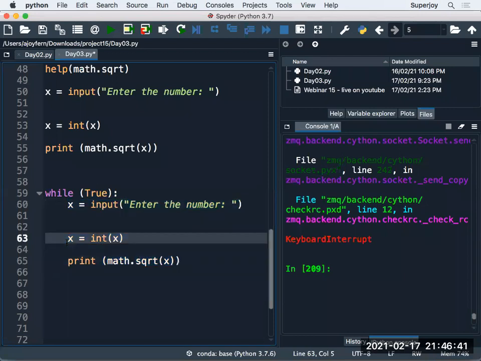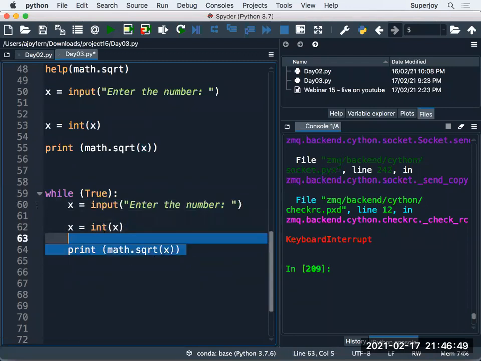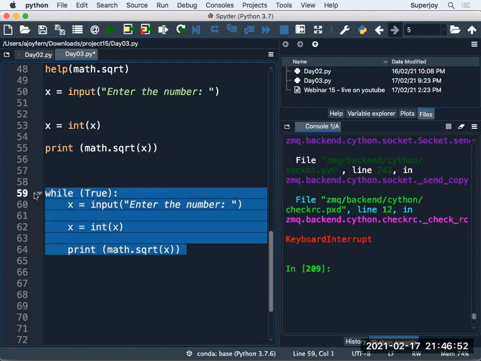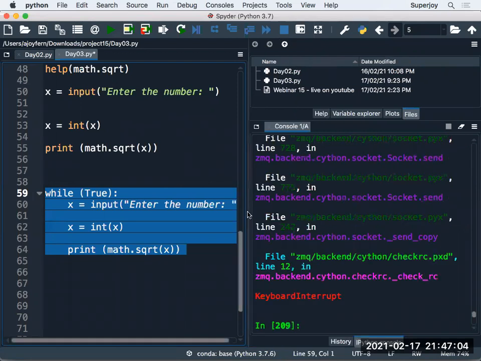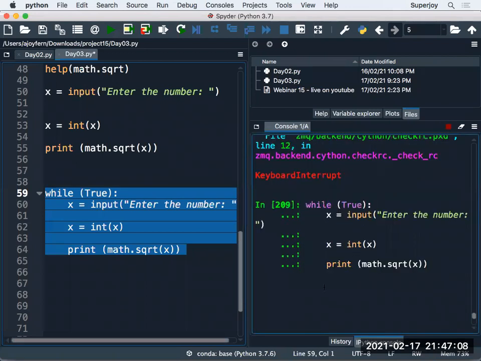Let me remove these lines, guys. So now, here you can see this is a complete while loop which will work in a repeated fashion. It will take input from the user and give the output, take input from the user and give the output. Let's run it, guys. Can you see, guys, this loop is working now?